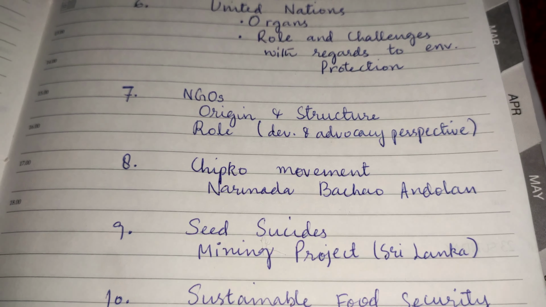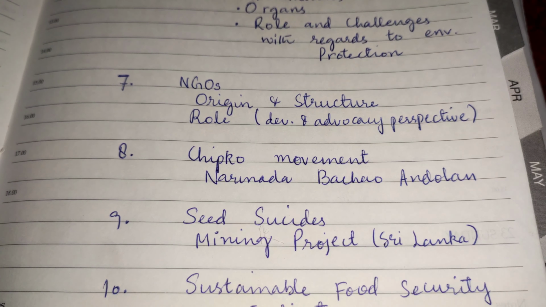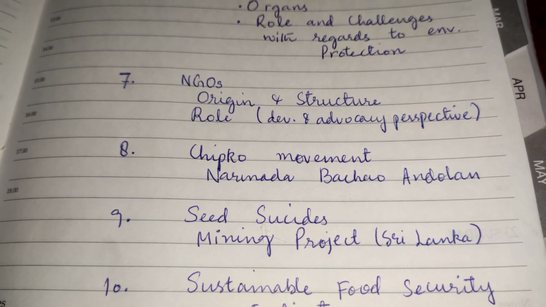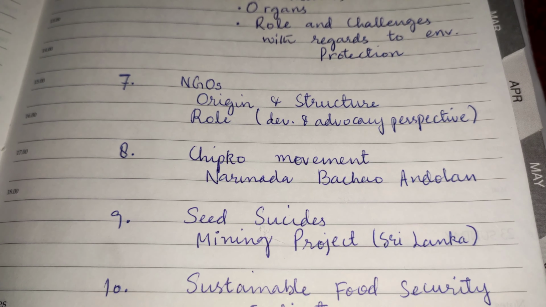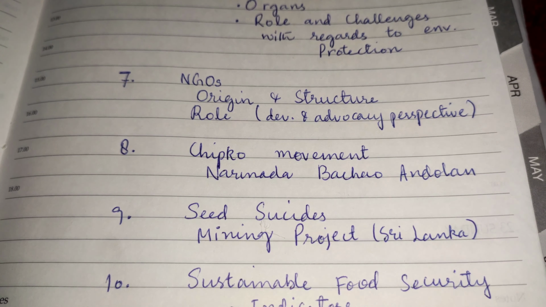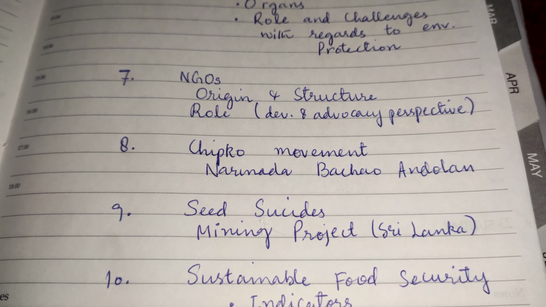Next is NGOs, because NGOs play a very important role as a non-state actor in the contemporary times. So they form a very important place in this area also, the environment protection. So we have to go through its origin and structure, how an NGO is structured. Also their role in a state, in a society, what do they perform.